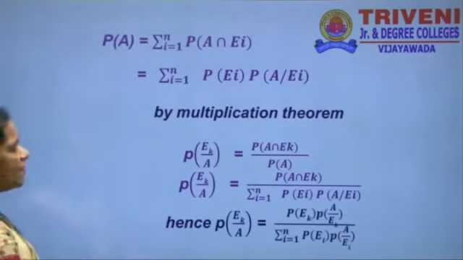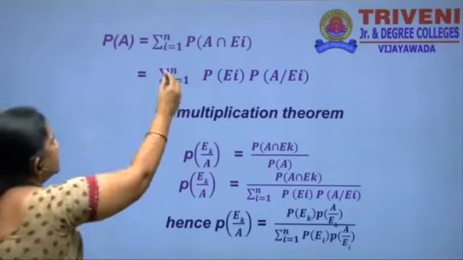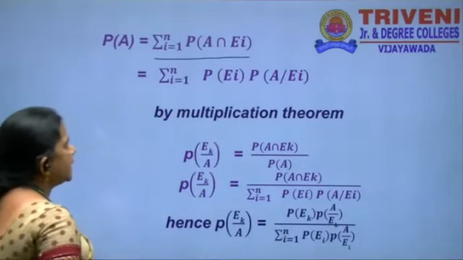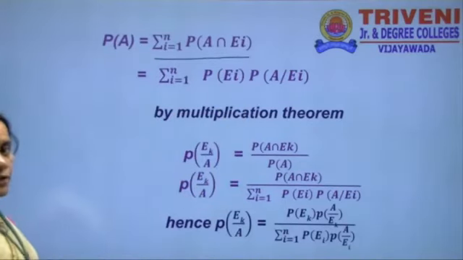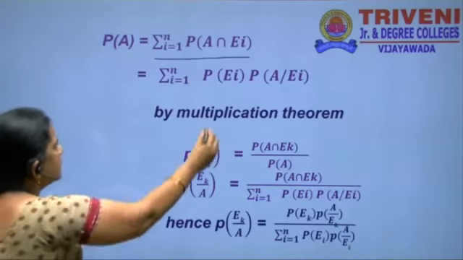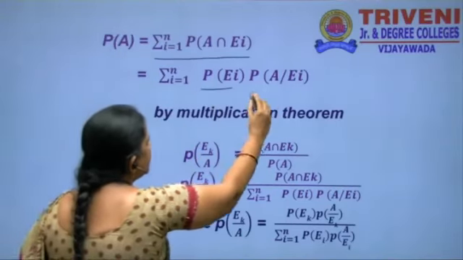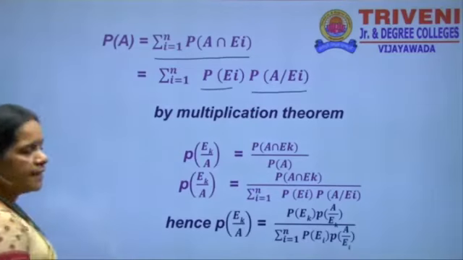Then P of A is nothing but sigma i = 1 to n of P of A intersection Ei. Using the multiplication theorem, this is P of Ei into P of A by Ei.